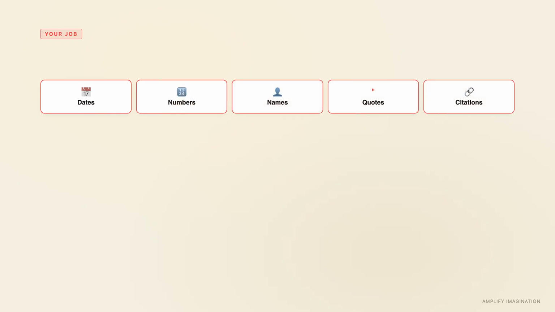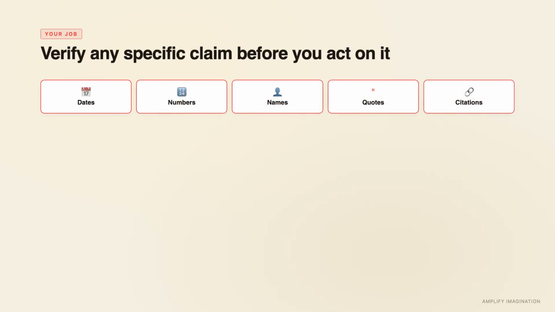What you can do: assume any specific claim, a date, a number, a name, a quote, a citation, could be wrong. Verify before you publish, before you cite, before you decide. The fluency is real, the accuracy is not guaranteed.